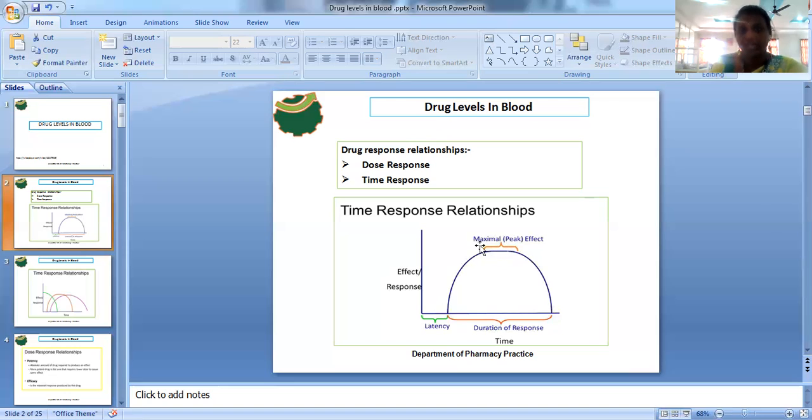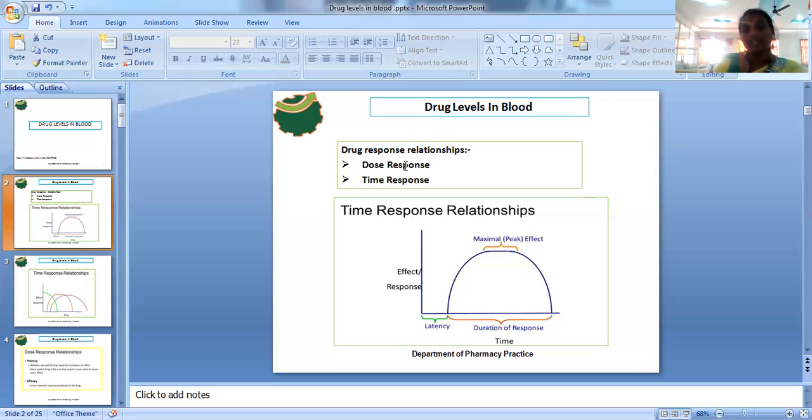Wherever the maximum response is shown, that is said to be the maximal effect or the maximal clinical response, and the respective time for that effect is said to be the Tmax. And the overall time responsible for the pharmacological effect is the duration of action. Duration is nothing but time.